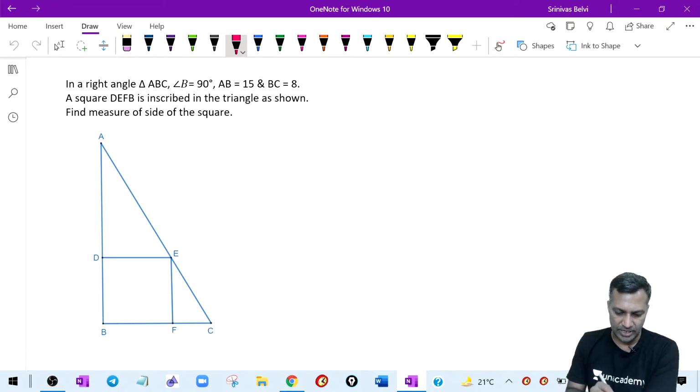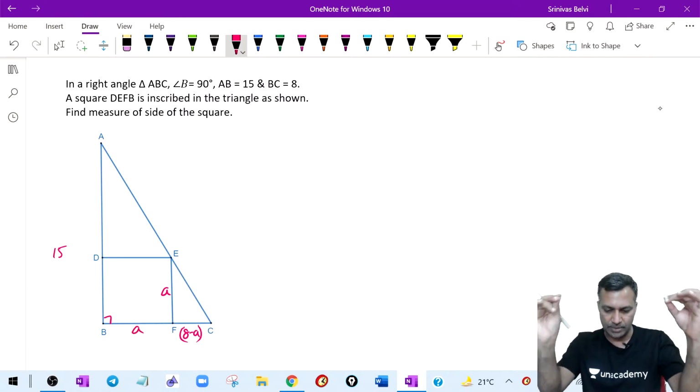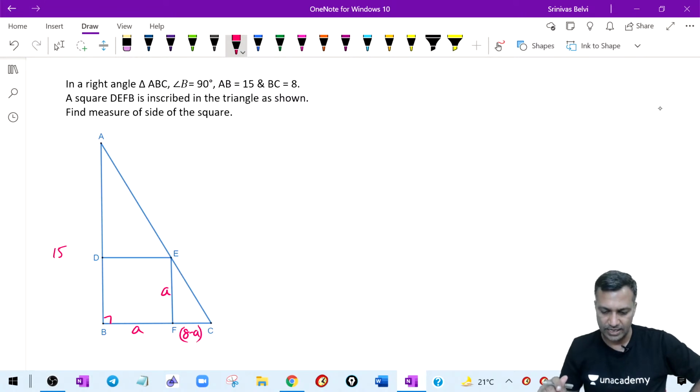Okay, good. Coming back to this, this is the square. Let me say that the side of the square is A. Therefore, this is also A. What is AB? AB is equal to 15. Therefore, this is 8. If this is A, then this is going to be 8 minus A. What is A? BF, that is the side of the square, which I am calling A. BF is equal to A. Therefore, FC is nothing but 8 minus A.